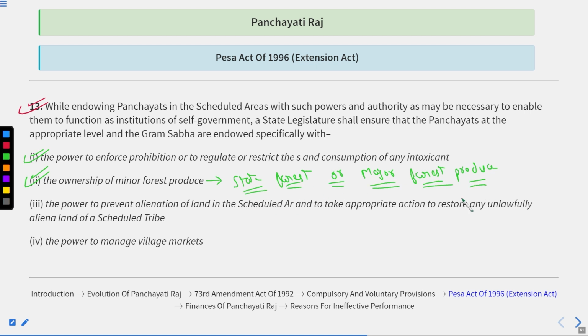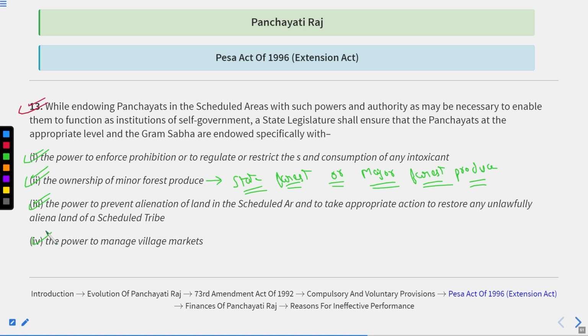Why? Because they come under the state government. The power to prevent alienation of land in the scheduled areas and to take appropriate action to restore any unlawfully alienated land of scheduled tribes.